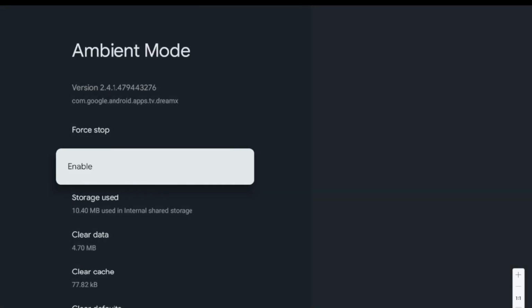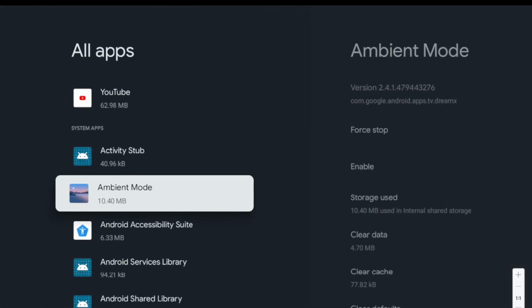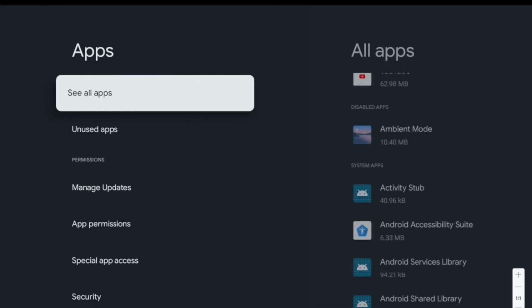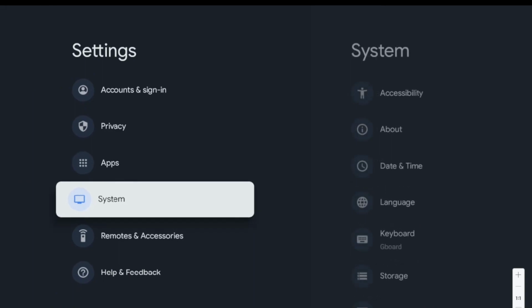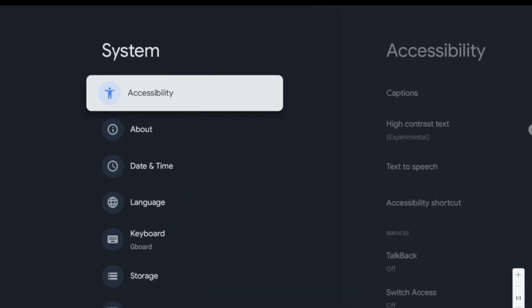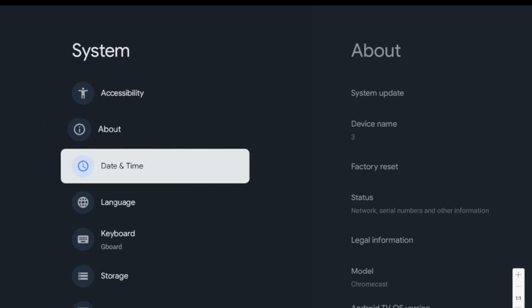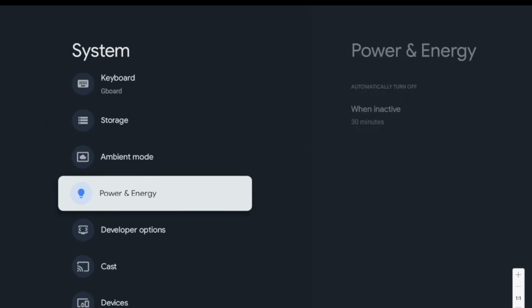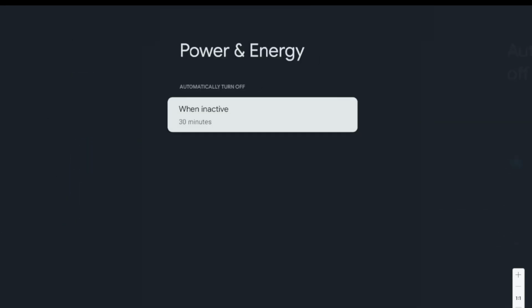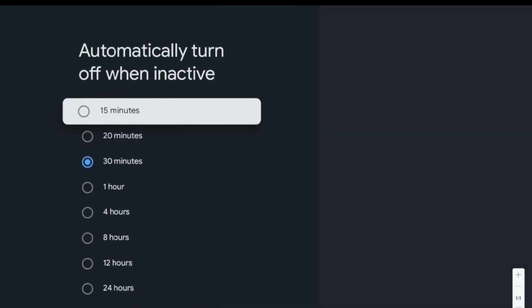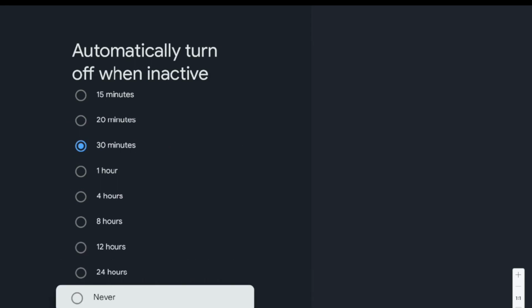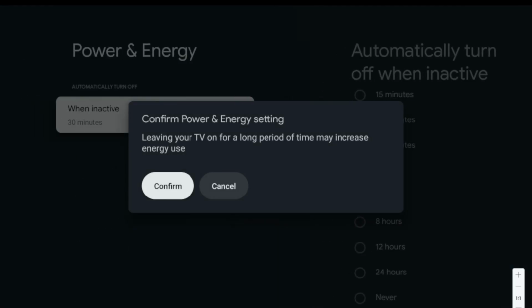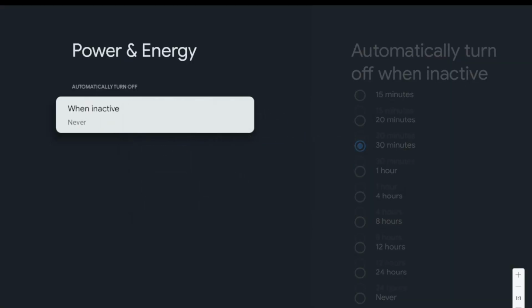Next, we're going to change some of the power settings. Go back again, go down to System from the settings screen, and go down to Power and Energy. From Power and Energy, change your device to never go inactive. Again, this will ensure that GuzelBoard does not get interrupted while displaying your digital signage. Click Confirm.